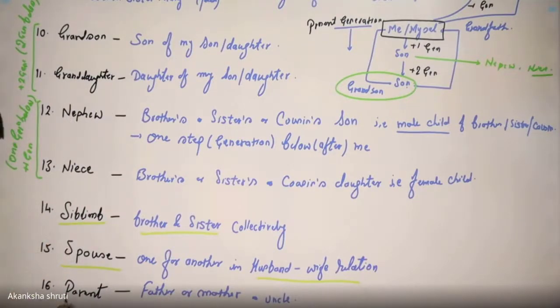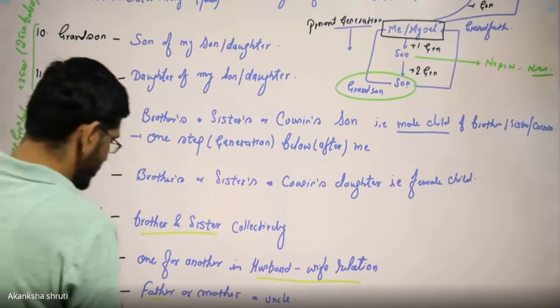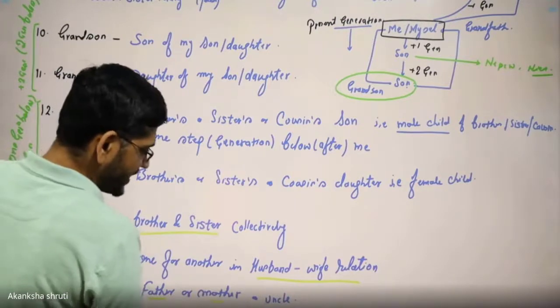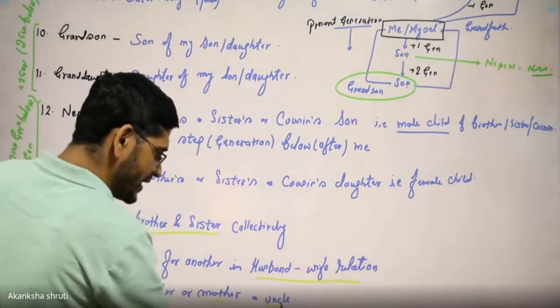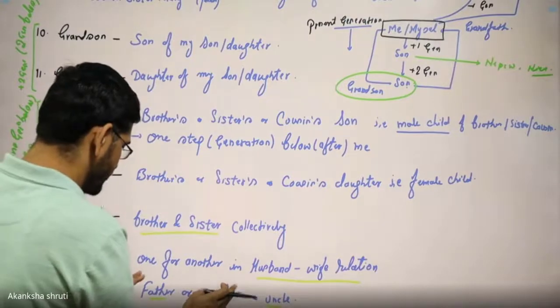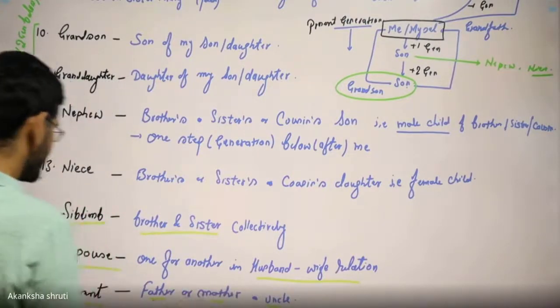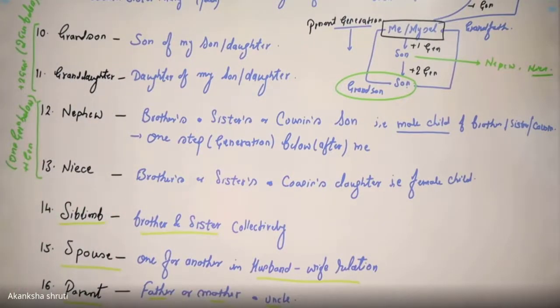The next relation or common term is parent. That includes father, mother, and also uncle if no father or mother is there for taking care of the children. So these are the three other common relations.